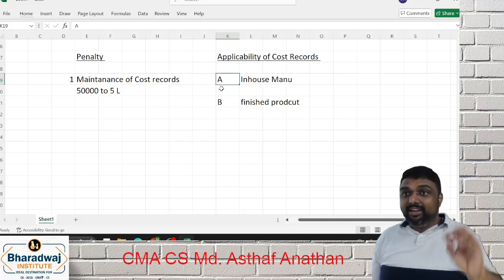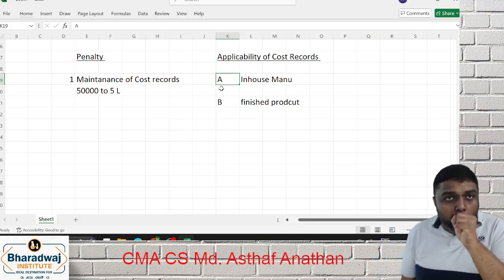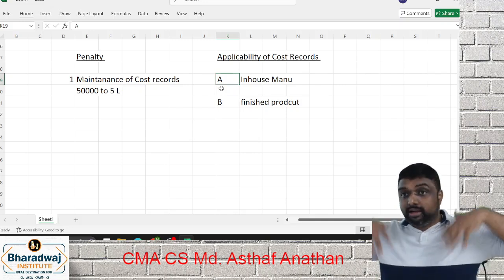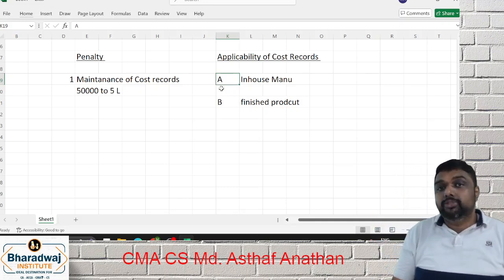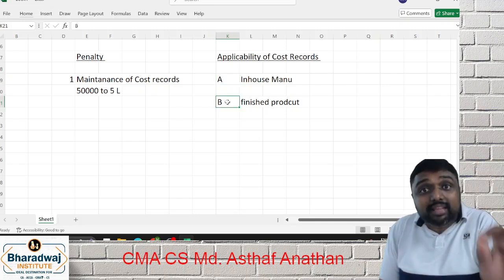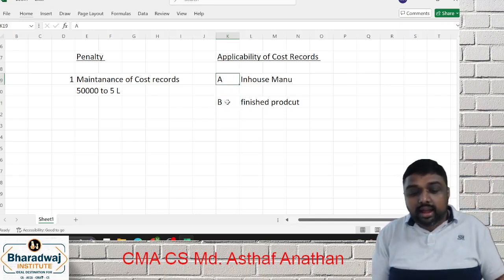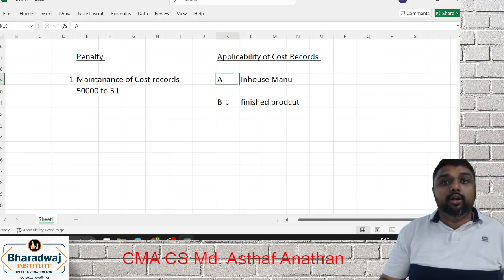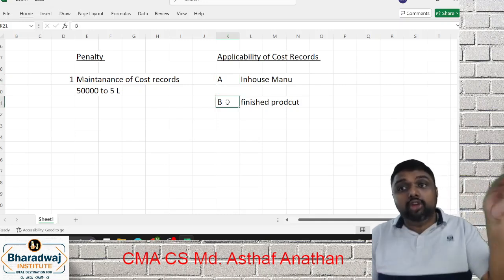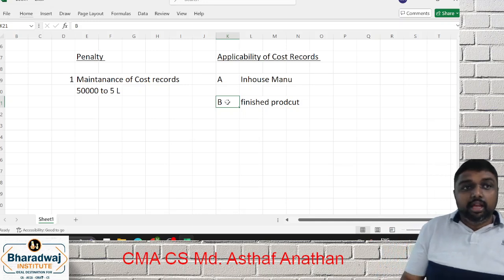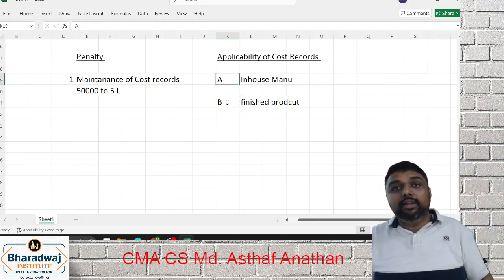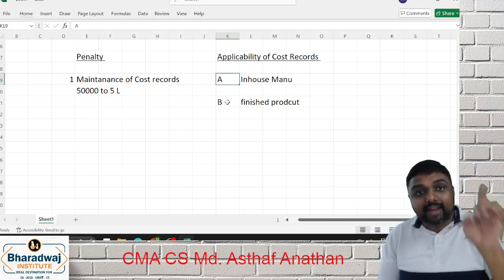Now applicability is very interesting. Turnover means sold the product. That is the reason this product also comes. So the solution is very simple. If your final product is covered under cost audit, then for this captively consumed product, no need of records. If your final product is not covered for cost audit, then for this captively consumed item, you have to maintain the record.